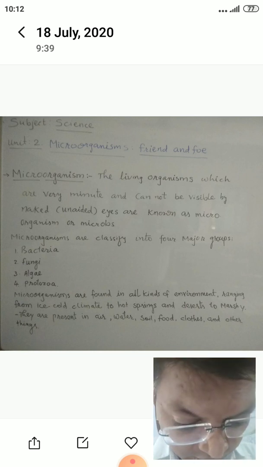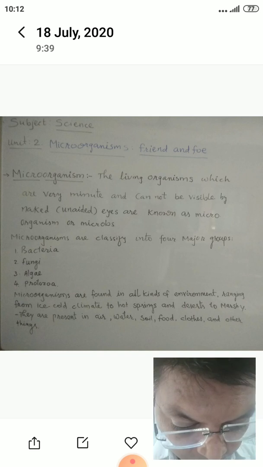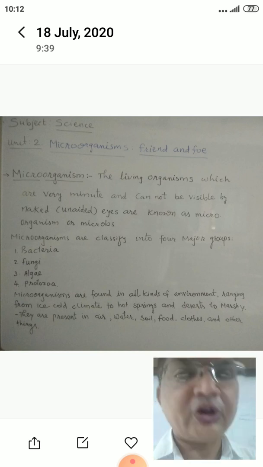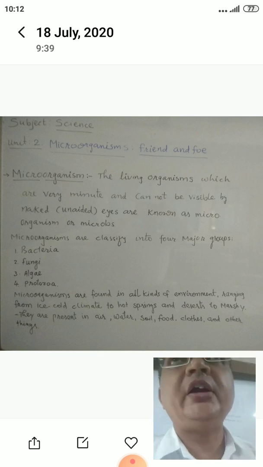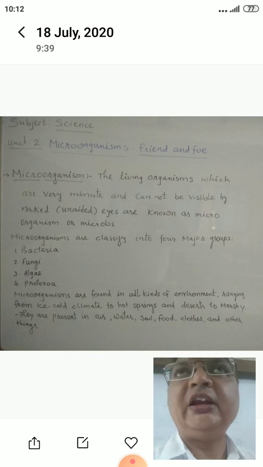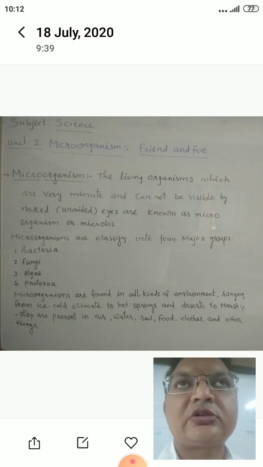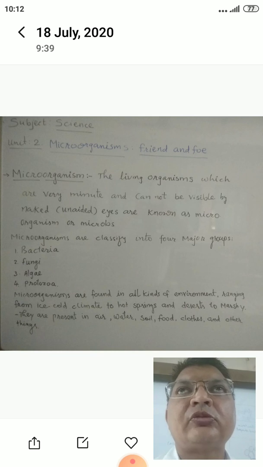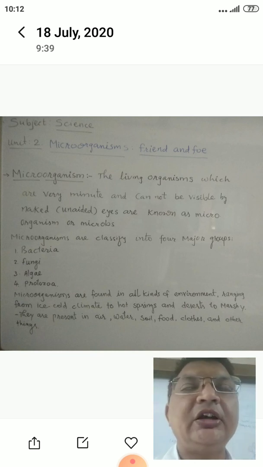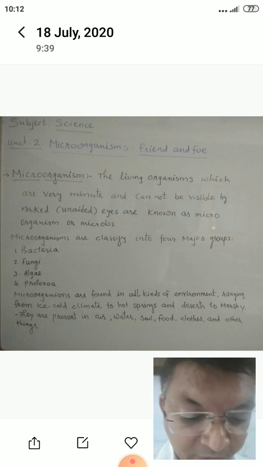That is a bacterial disease. And malaria is caused due to protozoa. When a female Anopheles mosquito bites us, we suffer from malaria, and it is due to protozoa. So it's a protozoan disease.